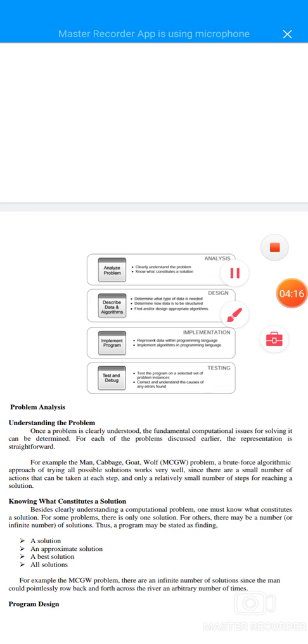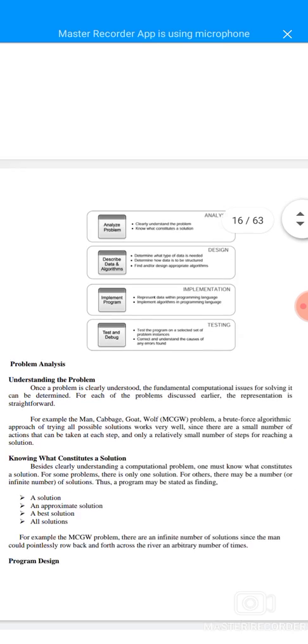Analysis means clearly understanding the problem and knowing what constitutes a solution. Design means determining what type of data is needed, determining how data is to be structured, and finding and/or designing an appropriate algorithm. Implementation means representing the data with a programming language and implementing the algorithm in a programming language. Testing means testing the program on a selected set of problem instances, and correcting and understanding the causes of any errors found.